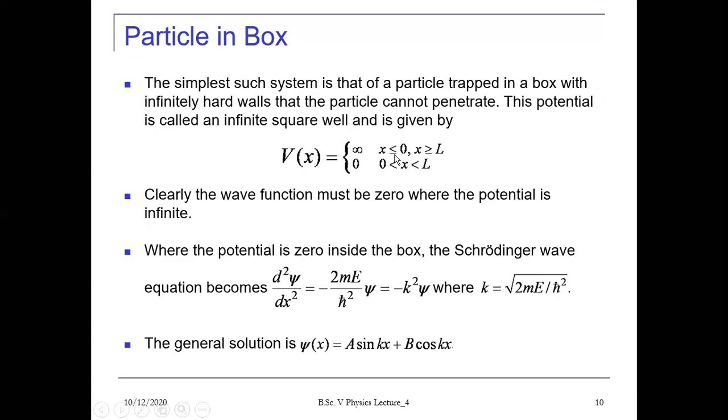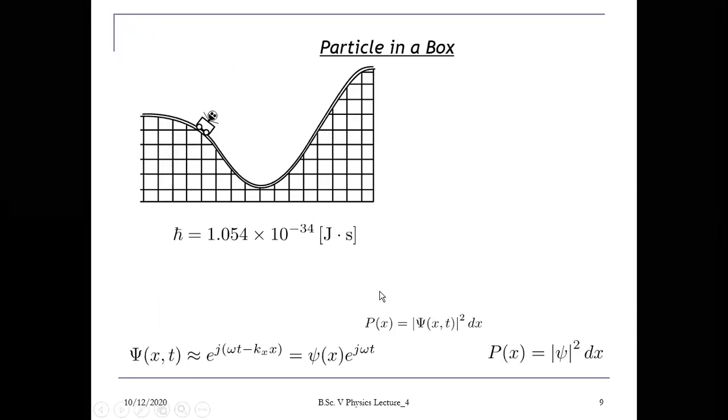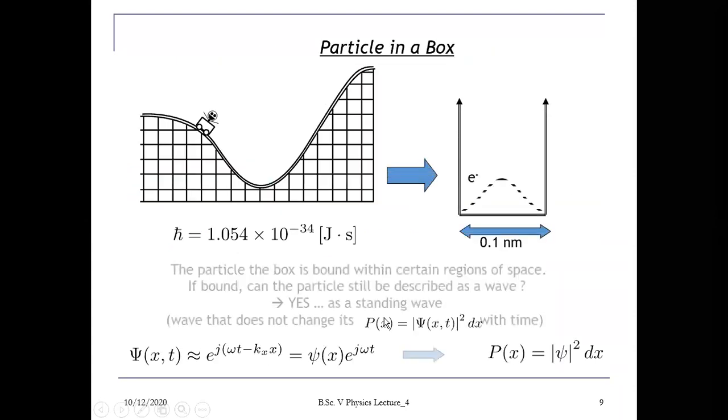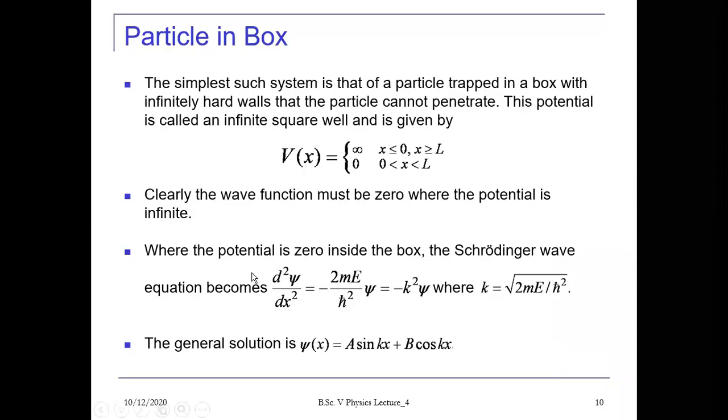Now, using this potential condition, let us write down the time independent Schrodinger equation. Where potential is 0, the V term becomes 0 in our time independent equation. So you will get only E psi x equals to minus h cut square by 2m dou square psi x by dou x square. This is a second order differential equation. We will write down the general solution of this equation, which is written as psi x equals to a sin kx plus b cos kx.